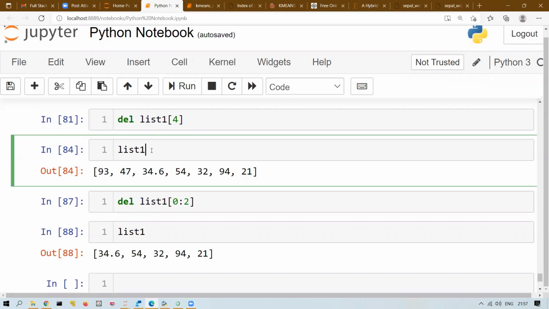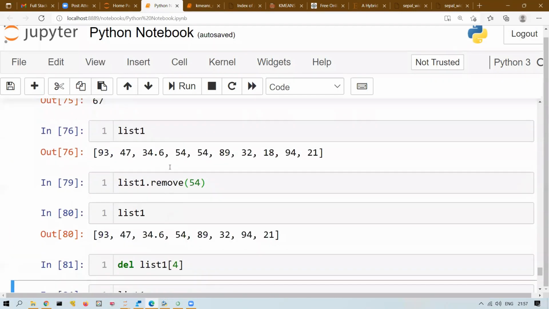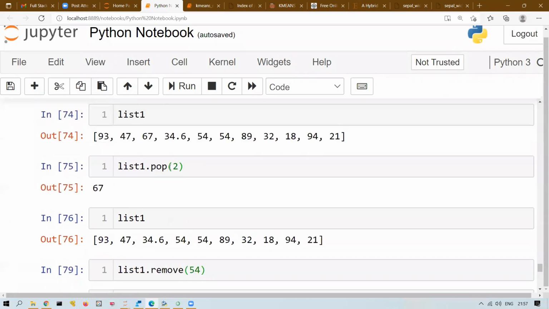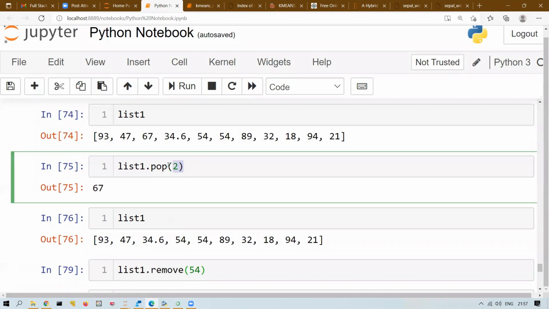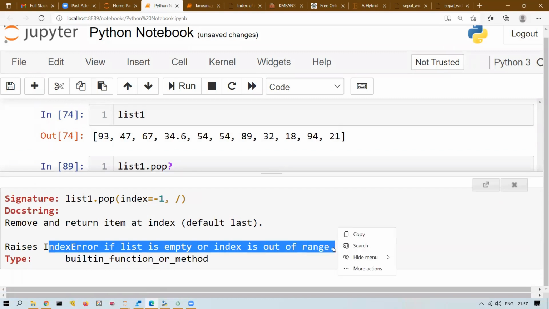Okay. So I was thinking, if the index passed to the pop or the remove method is not found, will we get an error? Element is not present, you're saying? Index passed to pop, if that index is not found in the list, out of bound, yes. So anything, you can always take help. See what it is saying: index error if it is out of range.